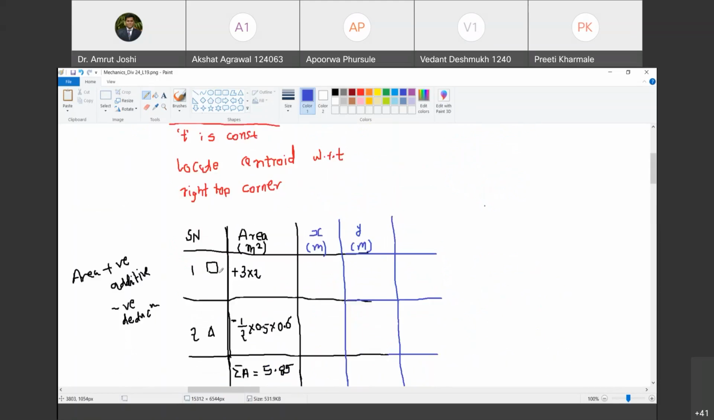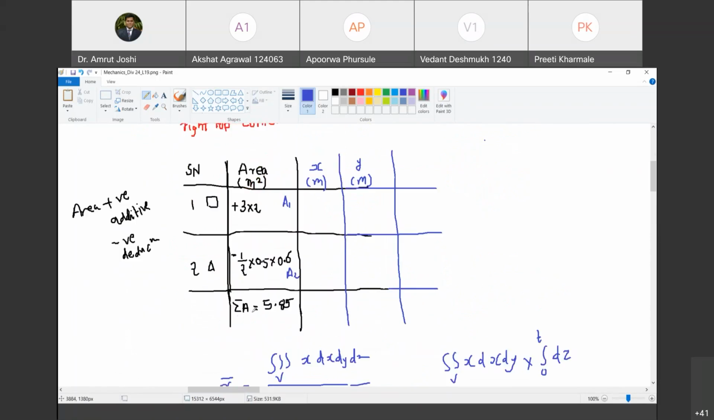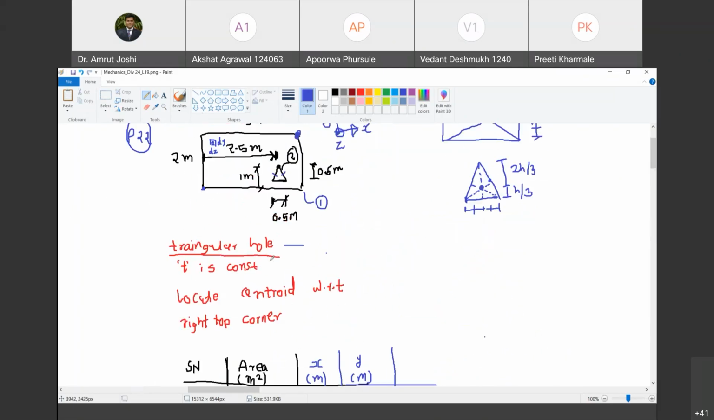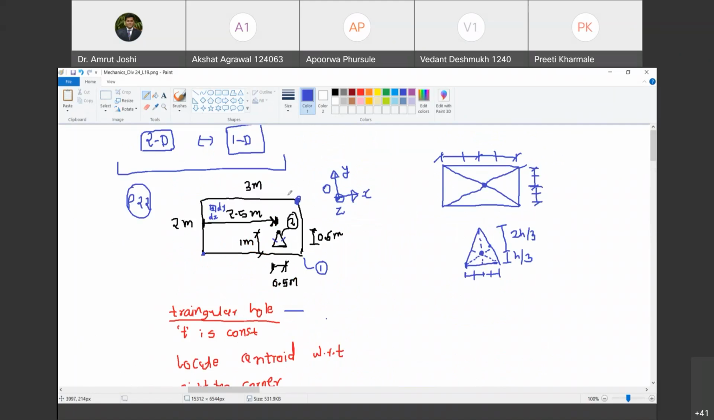So that's what we are doing now. See, we wrote the area. This is a1, this is a2. And summation of ai, i running from 1 to 2, is a1 plus a2 with sign, which we have written as 5.85 meters squared. Do you agree with me? Yes, sir. Now, I also need to get x1 and x2, the centroids of the two areas from the point from where we are calculating the centroid. Are you with me? Yes, sir.